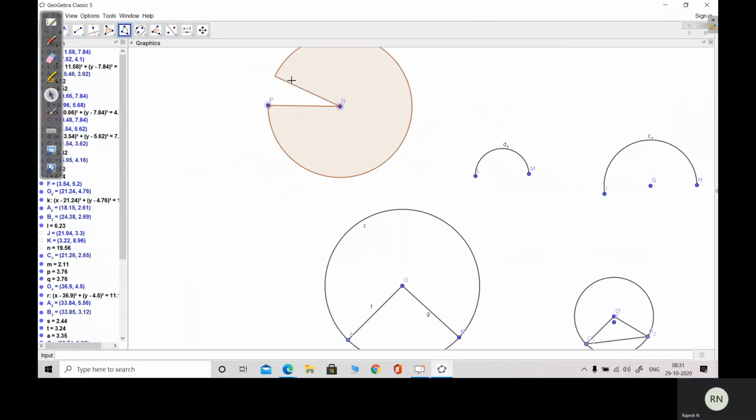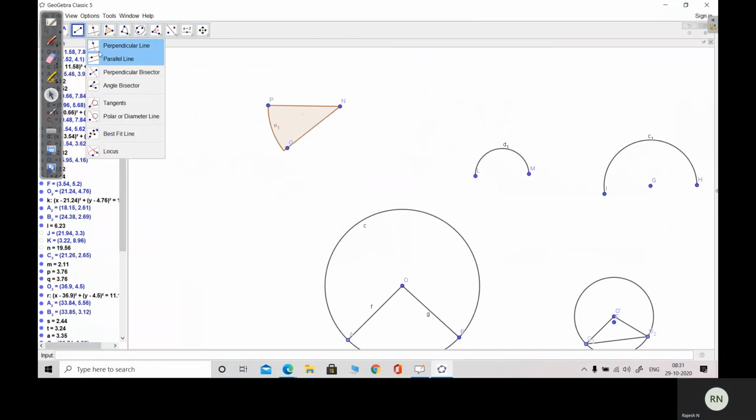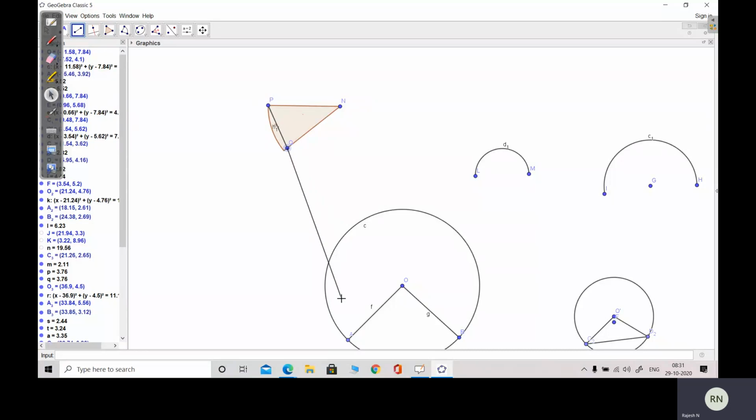And see this. What is a segment? A segment is the area between a chord and an arc. That is called what? A segment. The area between a chord and an arc is called a segment. Now, these are the things we have studied.